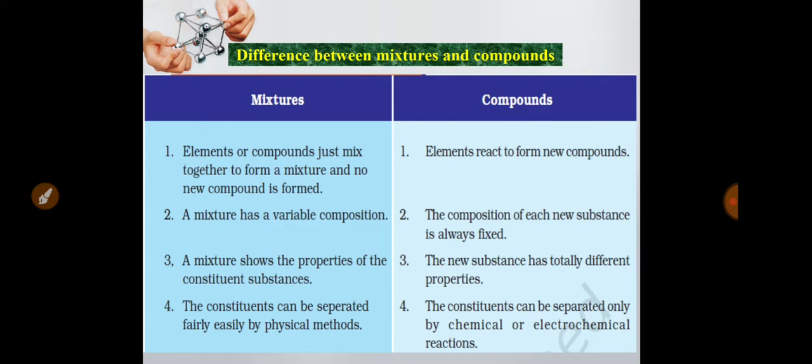And the fourth difference is that the constituents of a mixture can be separated fairly easily by physical methods, but in compounds the constituents cannot be separated by physical methods. They can be separated only by chemical or electrochemical reactions, because in a mixture the particles are just mixed physically, so they can be easily separated, but in compounds the atoms are chemically bonded with each other. So if you want to separate them, you have to use chemical or electrochemical methods. In physical methods you cannot separate them. These are the differences between mixtures and compounds.